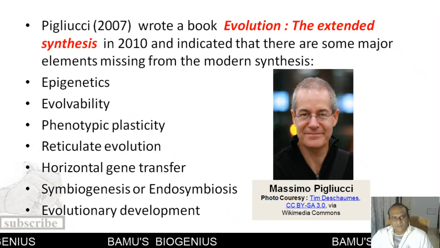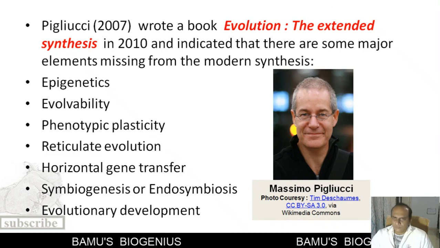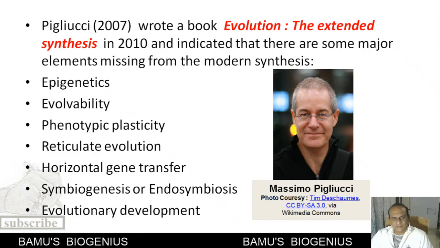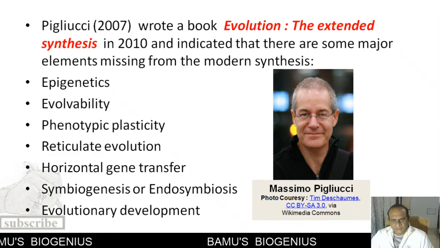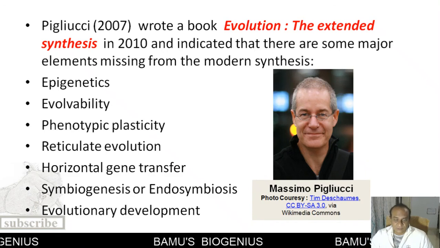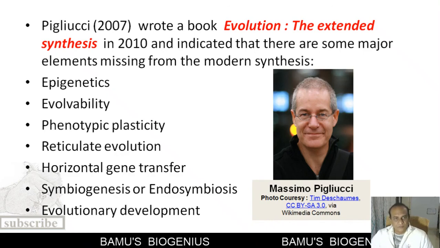Now the famous philosopher Massimo Pigliucci wrote a book on evolution. The name of that book was Evolution, the Extended Synthesis, in 2010. He is of the opinion that although the modern theory of evolution is not wrong, it is missing certain important factors, and those factors should be added to the new theory of evolution.